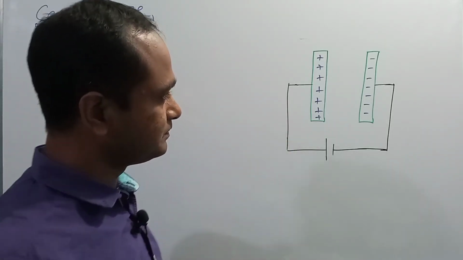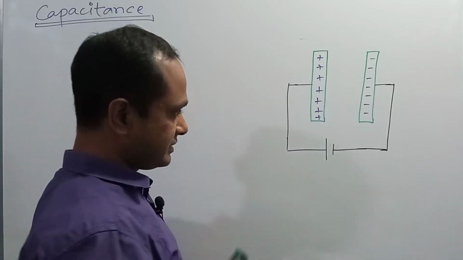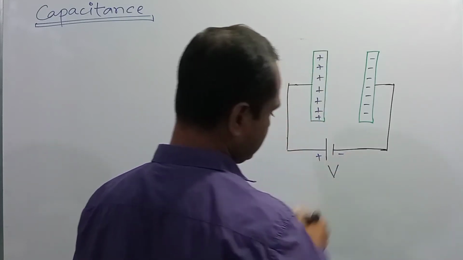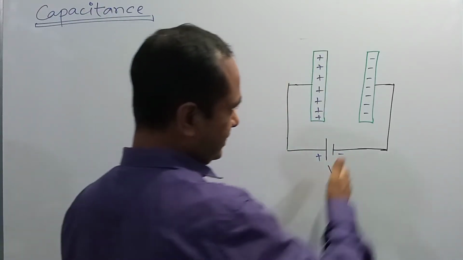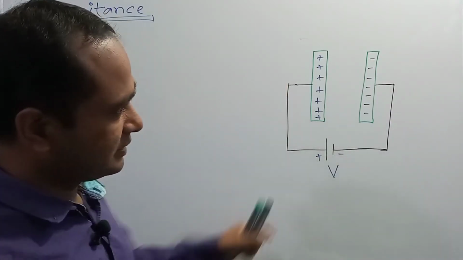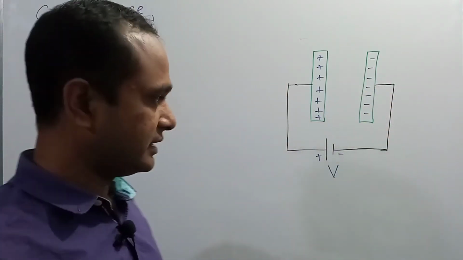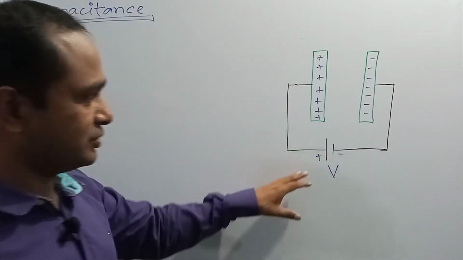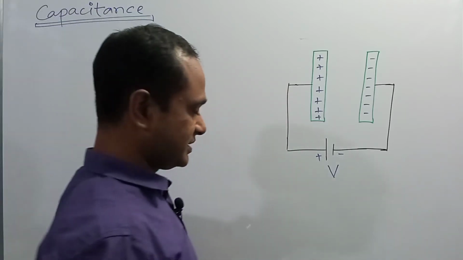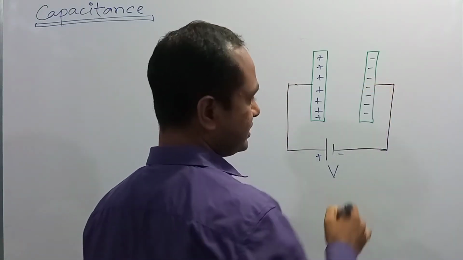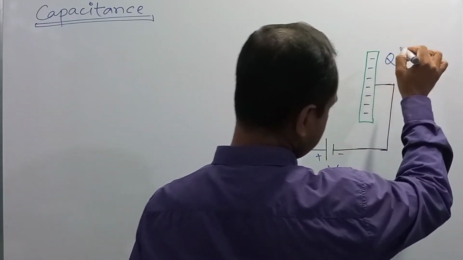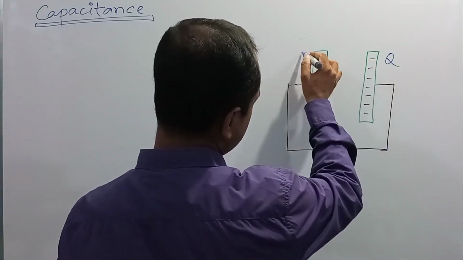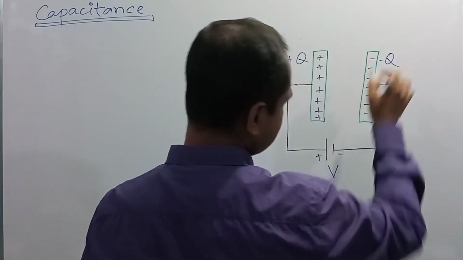Suppose the two plates of a capacitor are connected with a source whose potential difference is V. As a result, the plate connected with the negative pin of the battery will be charged negatively, and the plate connected with the positive pin of the source will be charged positively. If the charge stored in the negative plate is denoted by negative Q, similarly the amount of charge in the other plate will be positive Q.